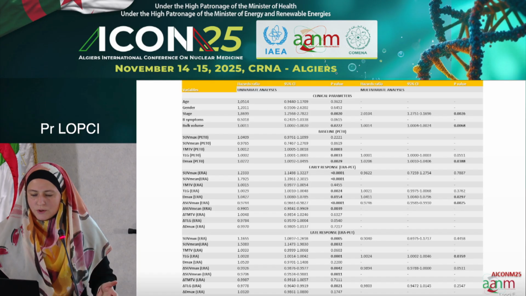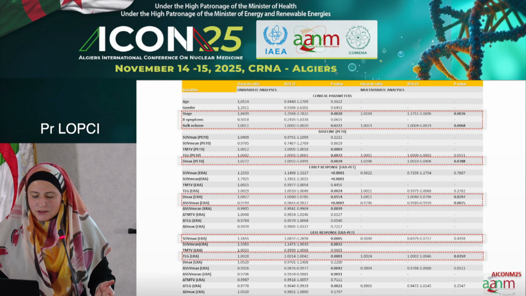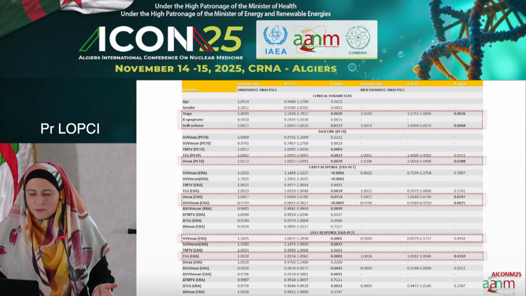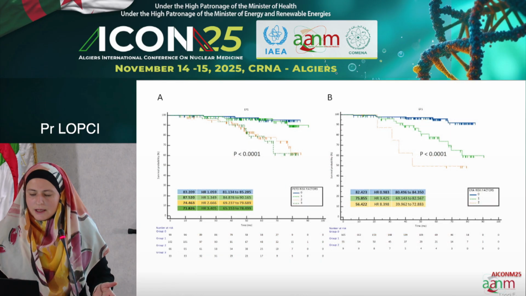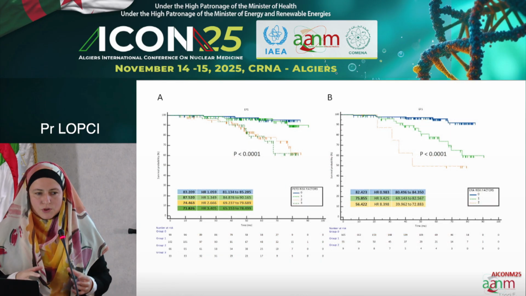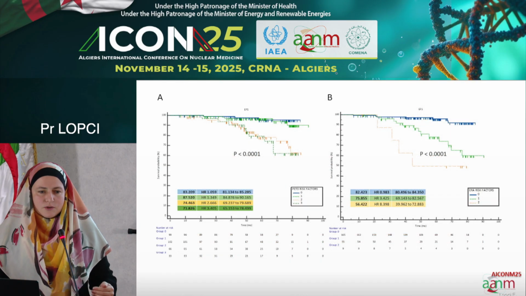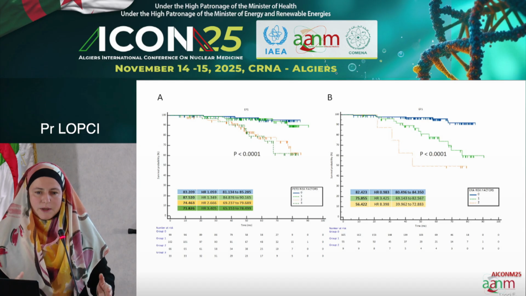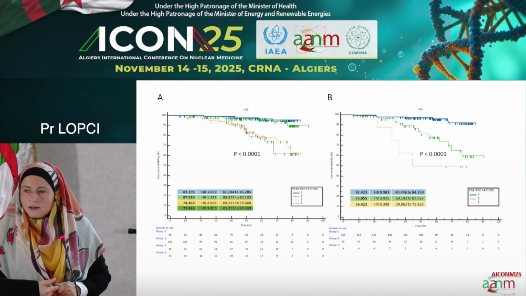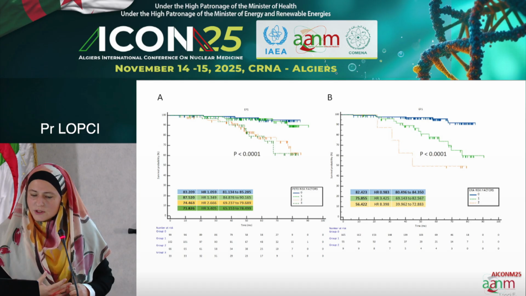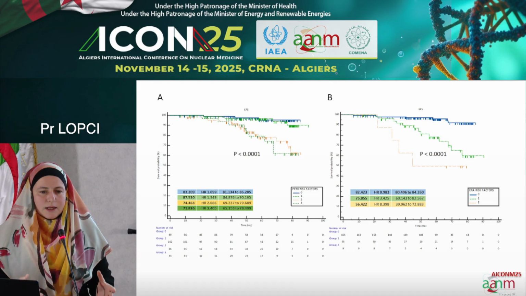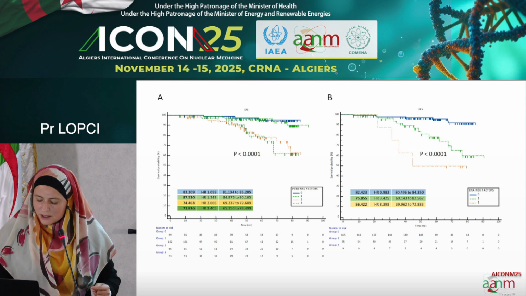And this was proven also in multivariate analysis, so therefore we merged together these parameters, clinical, because we had also the stage and the bulk volume as predictor, and we could see that by merging together we gave a sort of risk stratification of the patient. At baseline with the clinical data and the metabolic data, and at early response assessment as well, you can nicely see how they predict different event-free survivals.